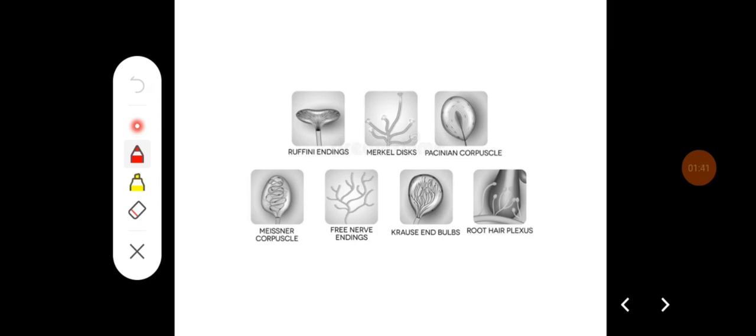These are some of the touch receptors: Ruffini's endings, Merkel's discs, Pacinian corpuscles. They are sensitive to various types of touch, and Pacinian corpuscles are also sensitive to vibration. Even Meissner's corpuscle is sensitive to touch. Free nerve endings carry different other sensations, including touch, pain, and temperature. Krause's end bulbs and root hair plexuses are useful in the detection of movement.